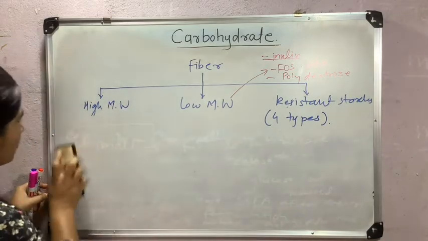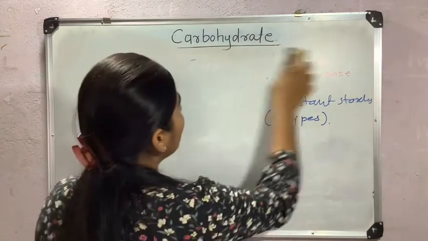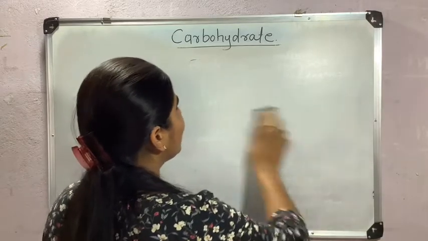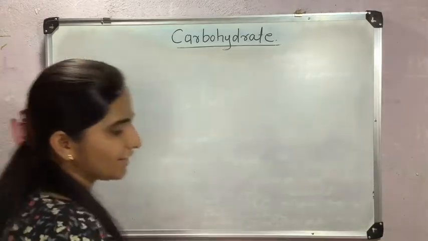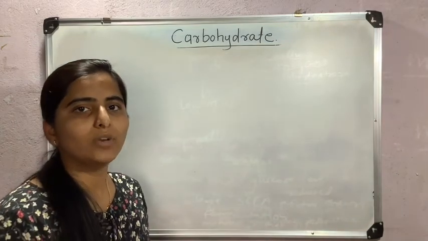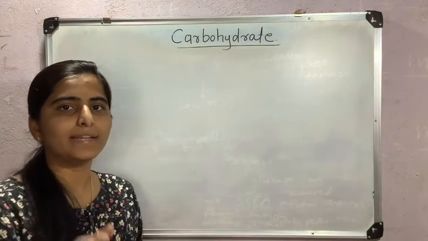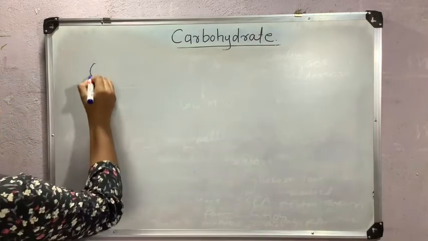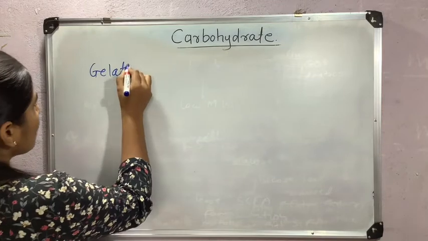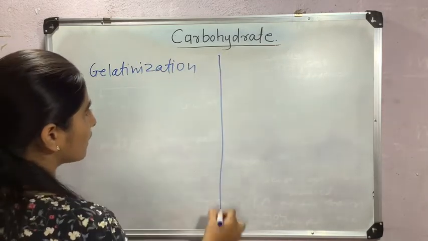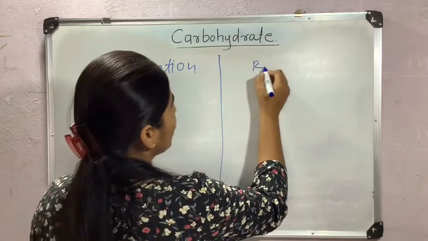Now I will tell you how retrogradation is different from gelatinization. These two are confusing terms. As in gelatinization, I told you in the last lecture, what is gelatinization? Gelatinization is the swelling of starch granules until they lose birefringence. Here I will write gelatinization and retrogradation.